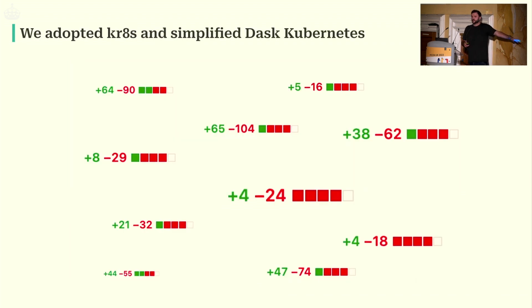And so we started chugging through all of this code that we had in Dask Kubernetes, putting Crates in, simplifying, and this was so satisfying, right? All of these diffs where we were just deleting code all over the place. This is what I want to do, this is what makes me happy. I know I had to make a library to do this, but that felt like I was putting the world in order, right? So we're going through Dask Kubernetes, simplifying, reducing, removing dependencies, removing libraries, pulling things together and making things more readable, and that was awesome.